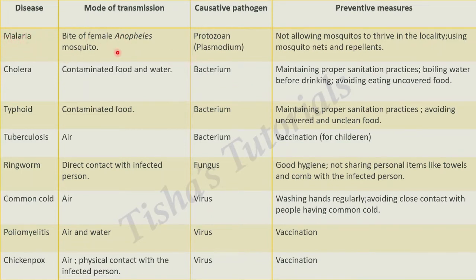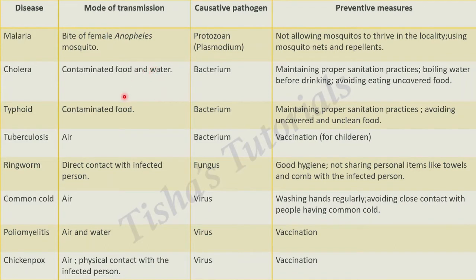Malaria. It is caused by the bite of the female Anopheles mosquito. Causative pathogen is Plasmodium, which is a protozoa. Preventive measures are not allowing mosquitoes to thrive in the locality. You cannot completely stop mosquitoes from entering the locality, but you can use mosquito nets and various mosquito repellents available in the market to prevent yourself from getting infected with malaria.